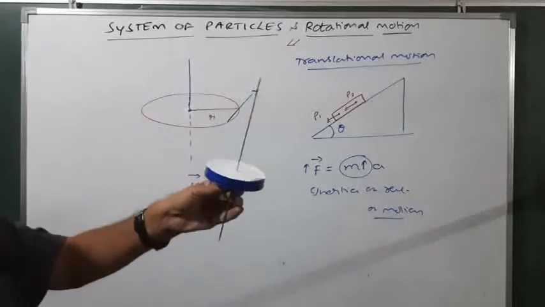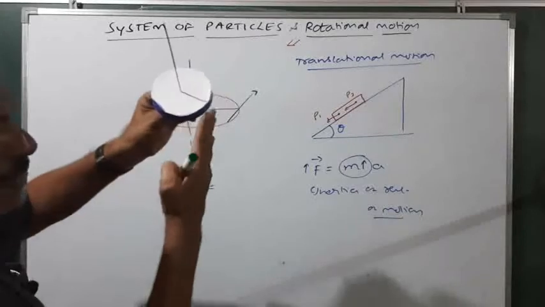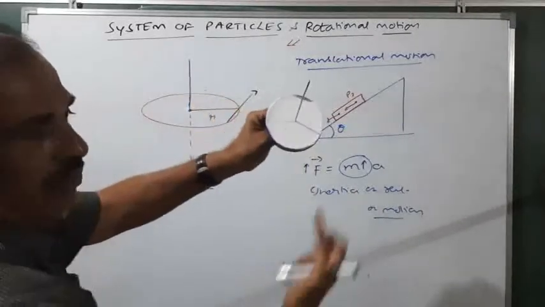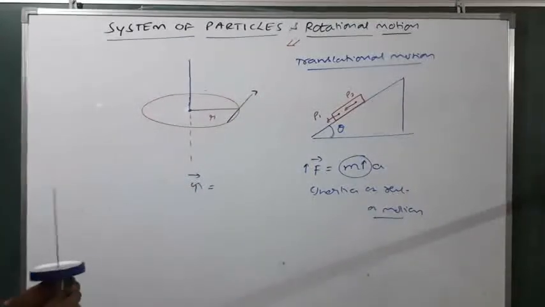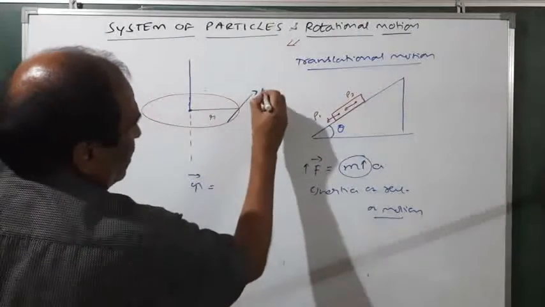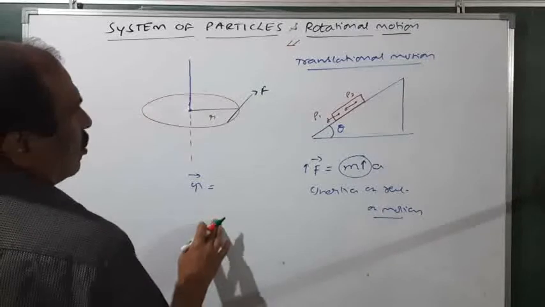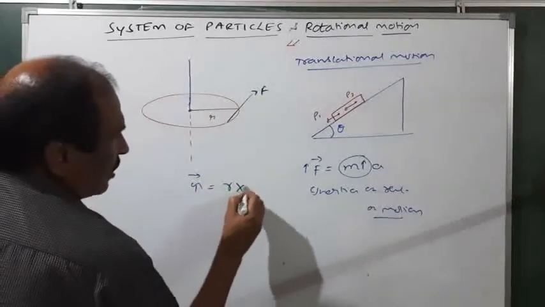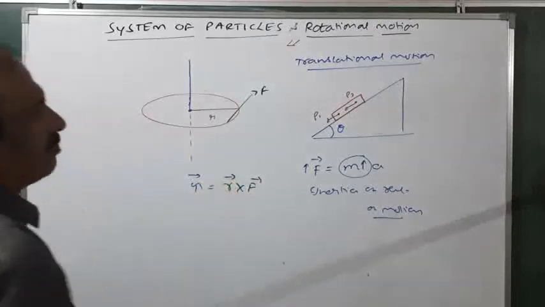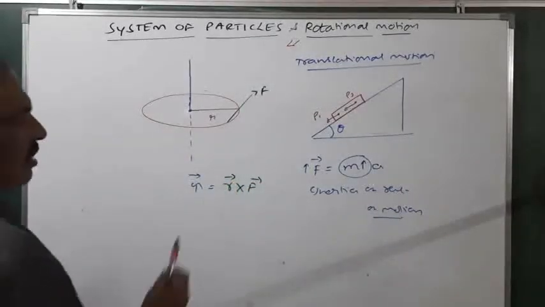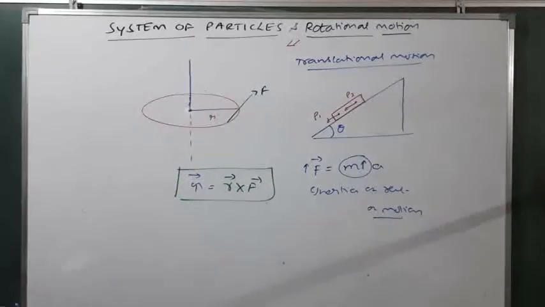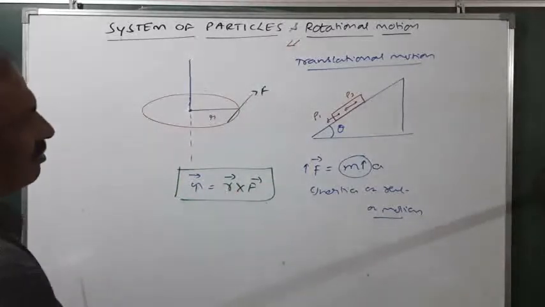There is the axis. You see, you are applying the force like this. This is the tangential force, F. Now what we have to do is take R cross F, it is a cross product. So the torque is defined as the cross product of R and F.